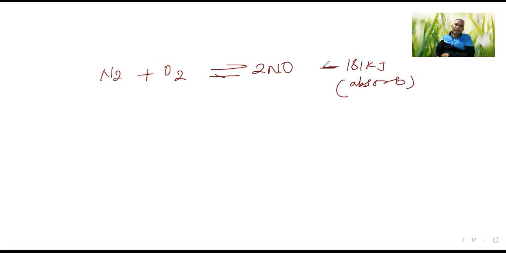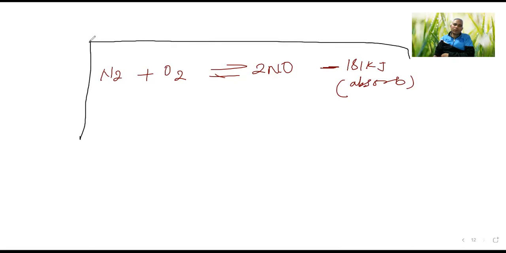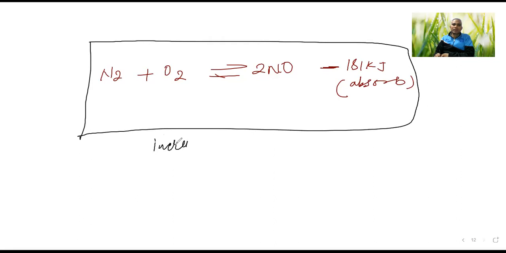So what is happening here? See how this reaction can be understood. Suppose I increase the temperature by 181 degrees Celsius. Very tough, but try to understand.